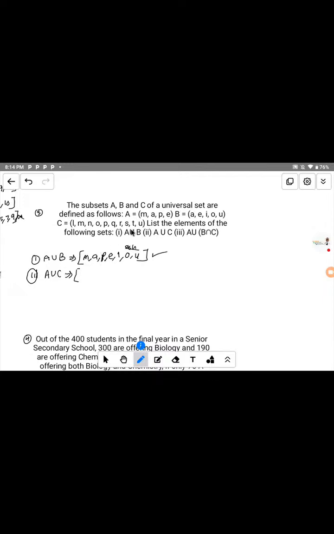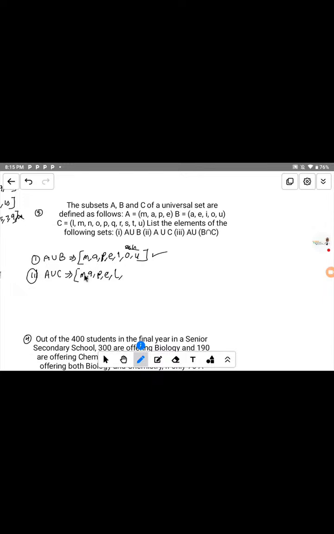Now let's first of all write the elements that belong to A. We have M, A, P, E. Now let's look at C. This one has L. Here A does not have the element L, so we have to write everything in set C. We start with L. Since we have L here, we just write it. M: since we have M here, we don't need to write the M twice.